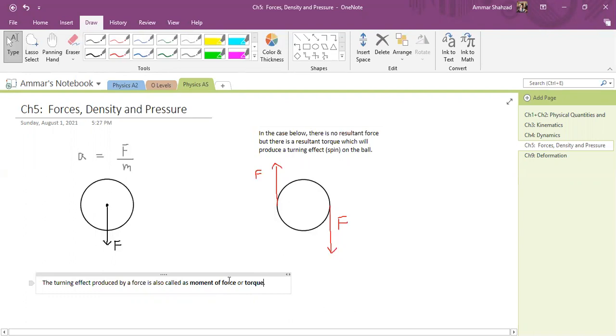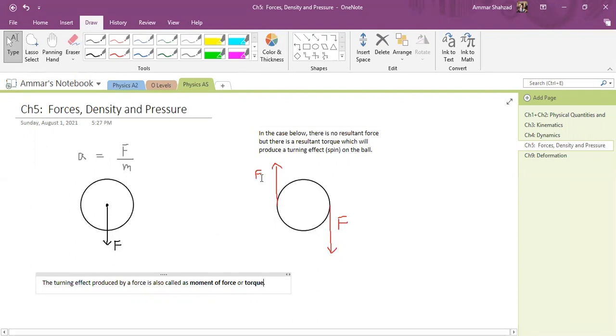It will tell me how much spin this force will cause. So it turns out this turning effect depends on two things. One is the magnitude of the force itself. If I spin the ball with a greater force, then obviously the spin will also be faster, right? So there will be a greater turning effect. So the first thing it depends on is the force. The other thing is the distance from the pivot.